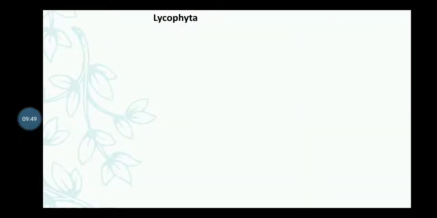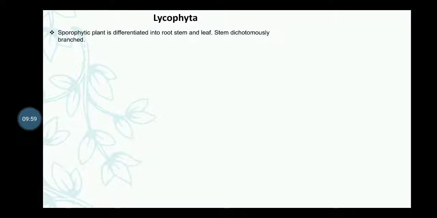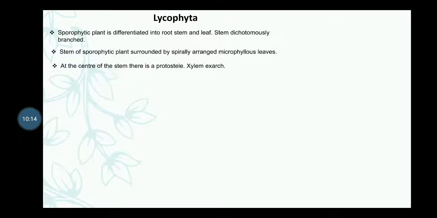Next subdivision is Lycophyta. The first diagnostic character of Lycophyta is that the sporophytic plant body is differentiated into root, stem and leaves. Stem dichotomously branched. Number 2, the stem of the sporophytic plant is surrounded by spirally arranged microphyllous leaves. Next, at the center of the stem there is a protostele and the xylem is exarch.